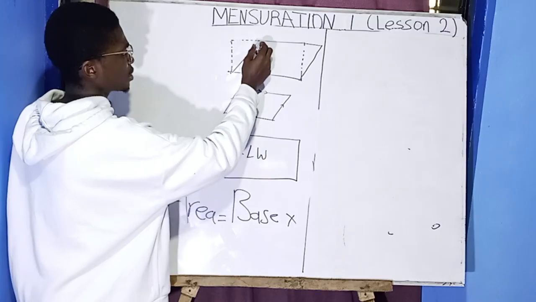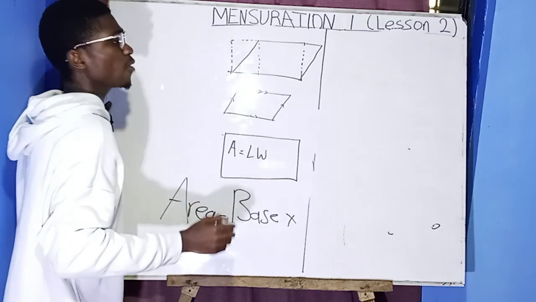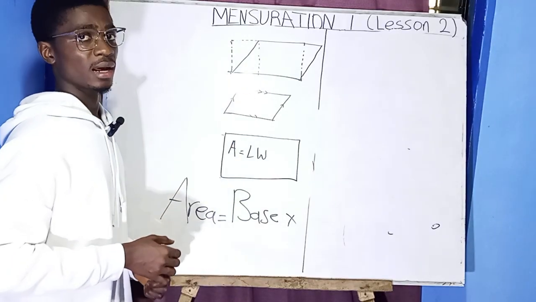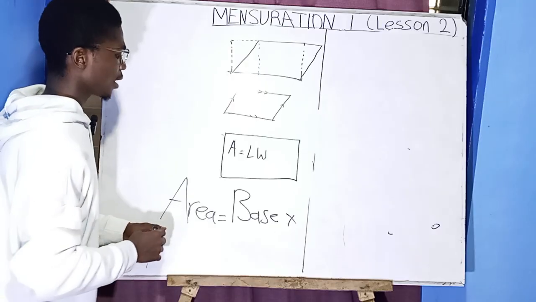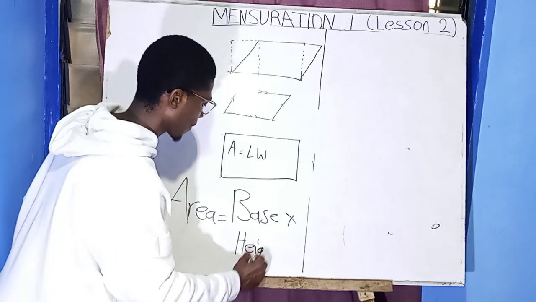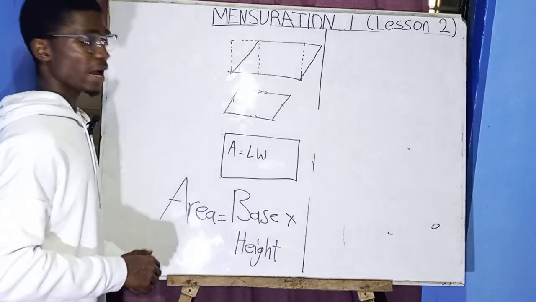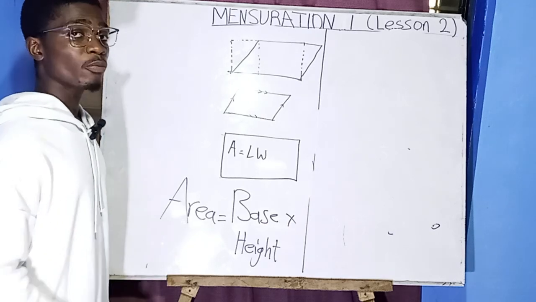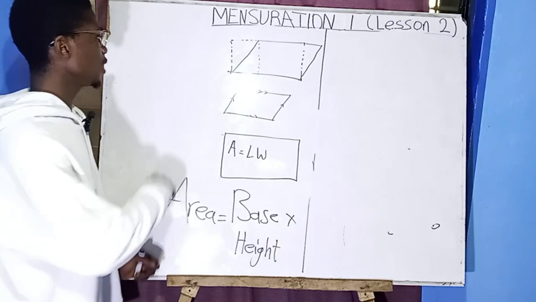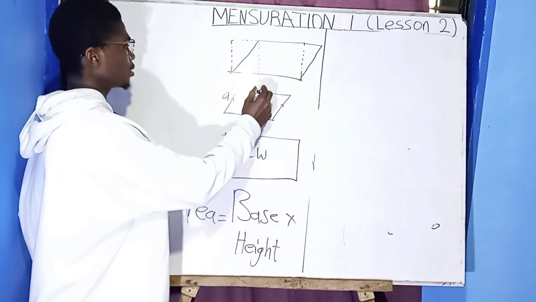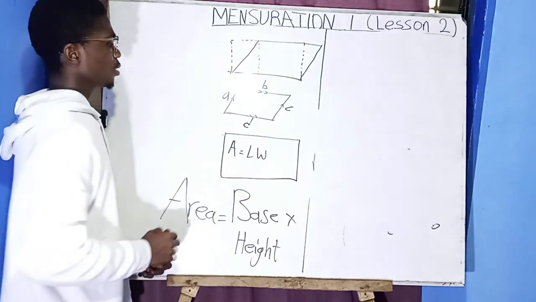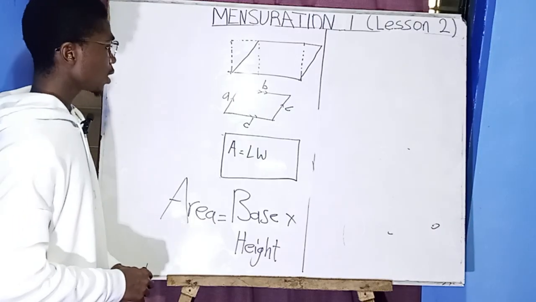Note that this is the same as the height. They have the same height since these sides are parallel. So it will be base times the height. So this is the area of what? Of a parallelogram. And then when you're asked to find the perimeter, what is it going to be if this side is A, this side is A, or this side is B, C, D? It's going to be what?